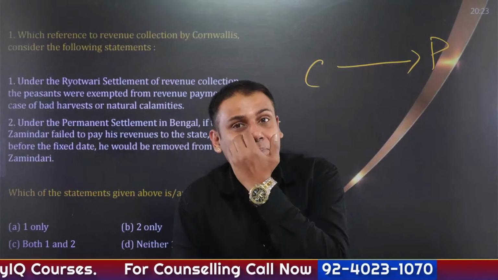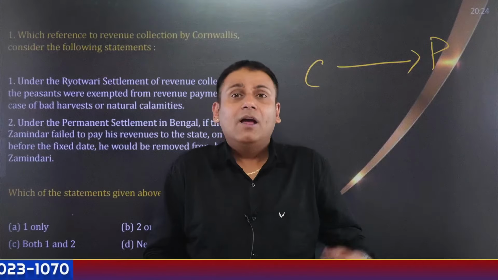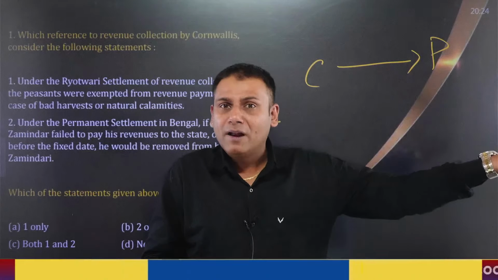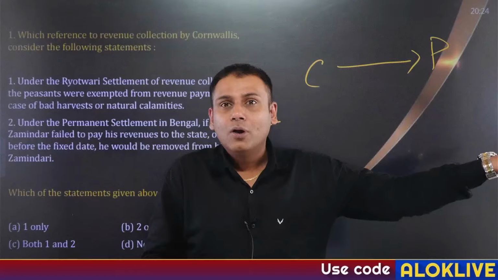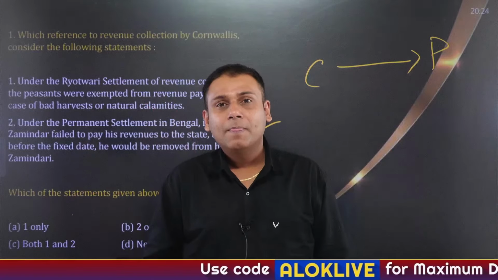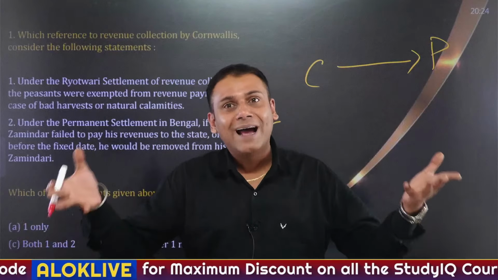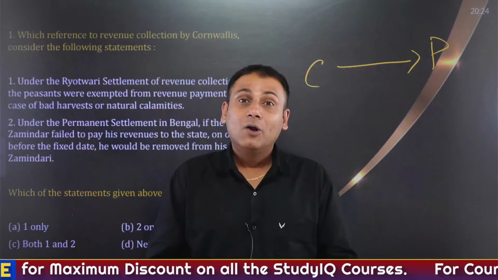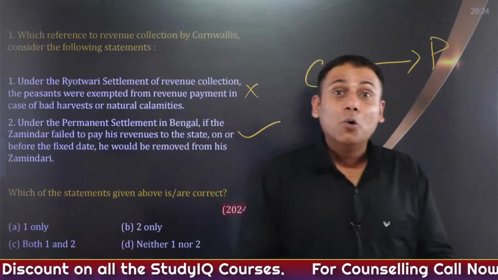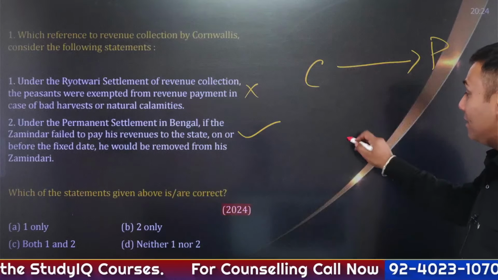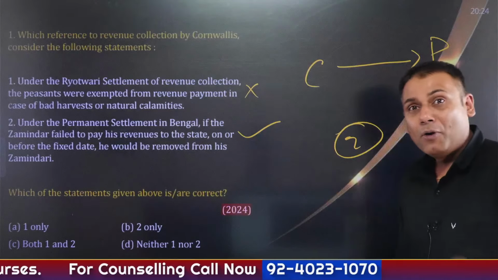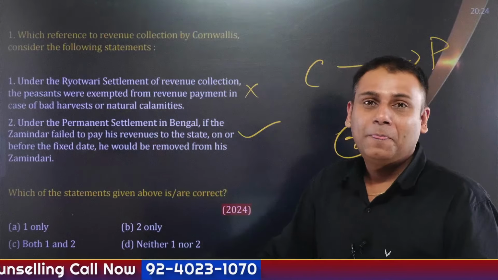Okay, so specifically speaking, if we understand this aspect as a part of the Rayatwari system: if I am a peasant and I am unable to pay the revenue to the company, what will the company do? The company will seize my land. And as a cultivator, land is the only important asset that I have. So what will I do? I will go to the money lender, or I will go to the Zamindar, who has now become a money lender, because only he has the money.